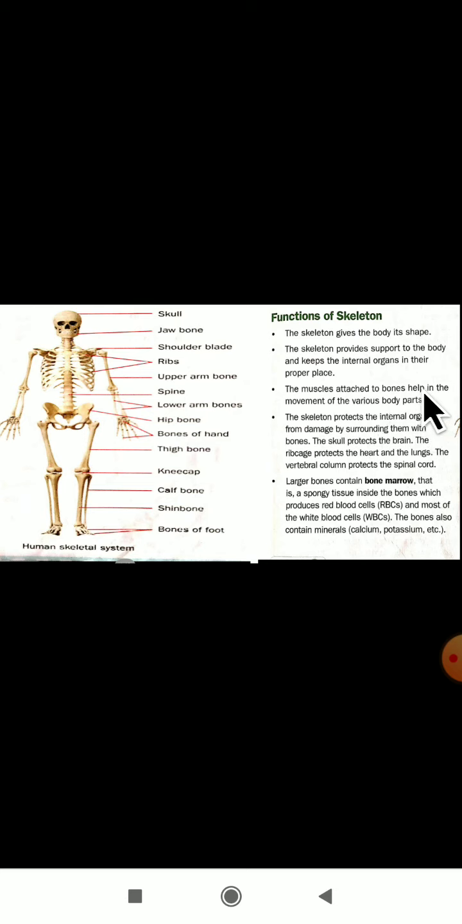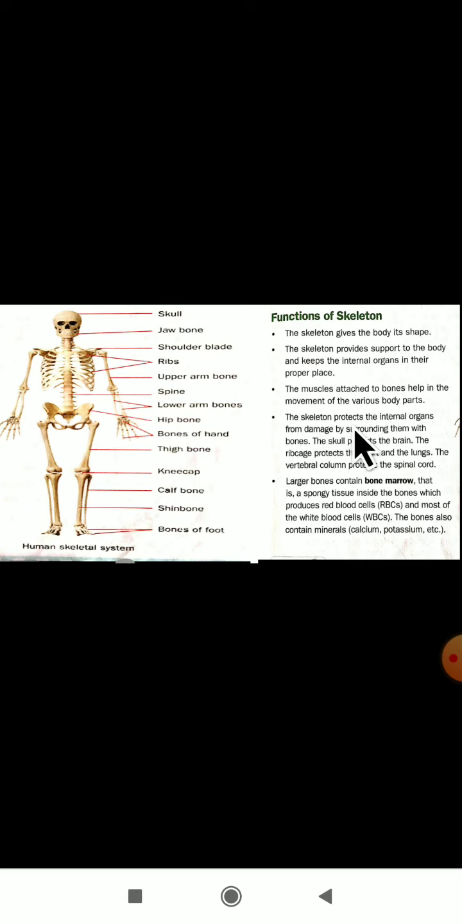And it helps in the movement of the various body parts. Yes, we are moving our legs, even our hands, even the neck part also. Why are we moving? Because those muscles are attached to the bones here. Because of that purpose only we are moving the parts of our body. Let us see the next function of the skeleton.